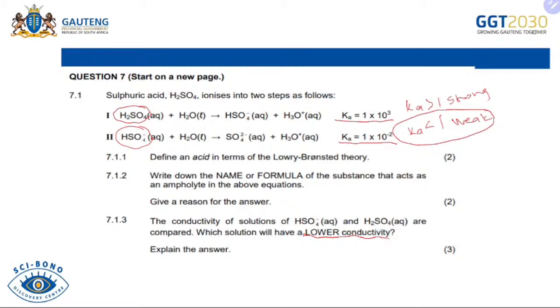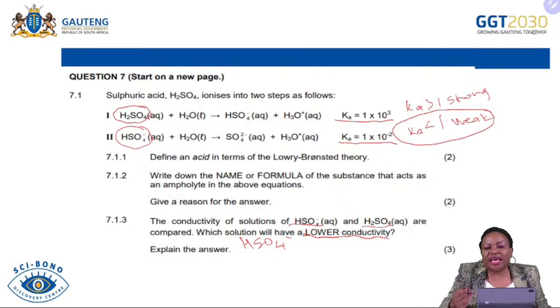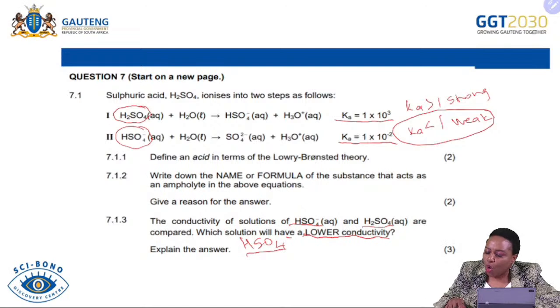Therefore, for our answer, we'll just say the acid with lower conductivity between H2SO4 and HSO4 minus is going to be HSO4 minus. The reason you can say is because it's a weak acid and it ionizes incompletely, or you can say its Ka value is less than 1. There are many reasons that you can provide to explain why you are saying HSO4 minus has a lower conductivity, or that weak acids have lower conductivity.